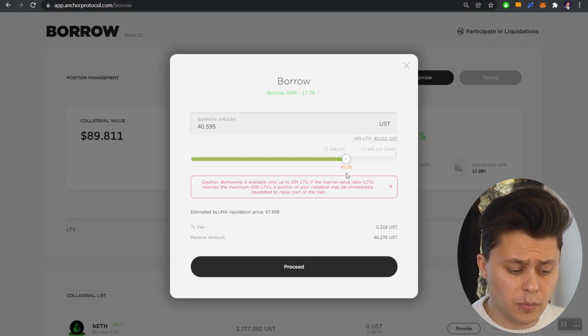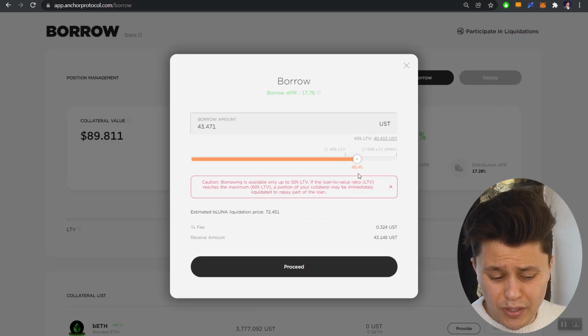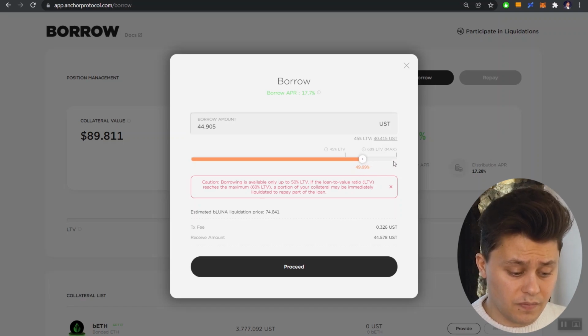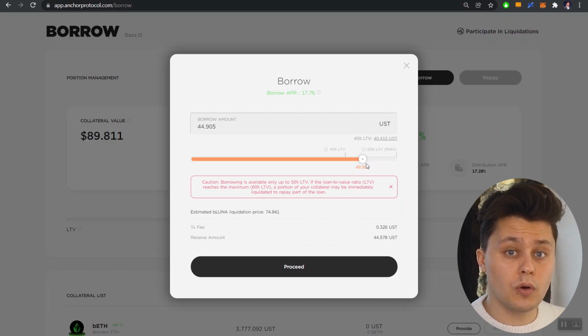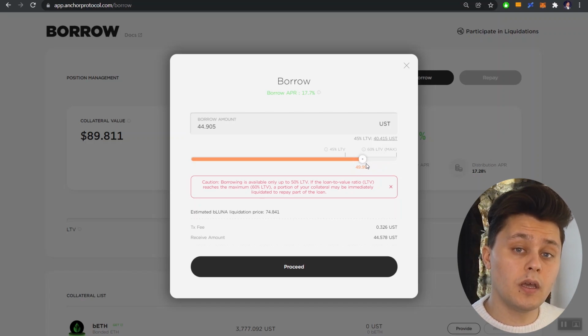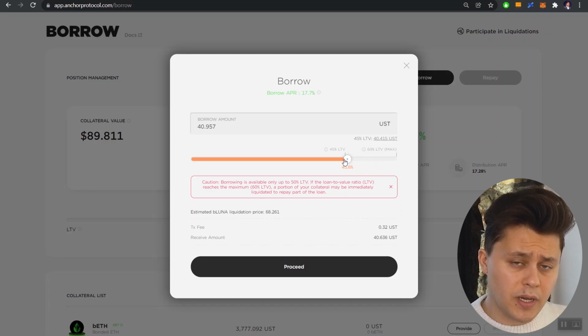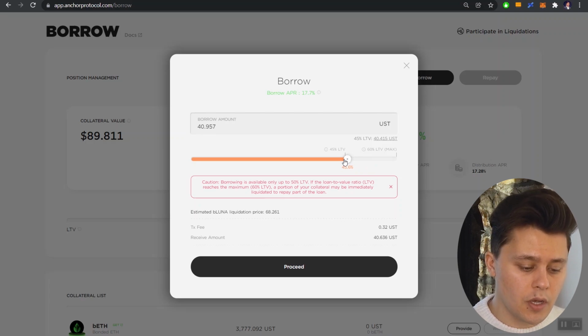On Anchor, you're recommended to borrow about 45%. Some people could do less. Very rarely do you want to do more. As you can see, the most you can actually do is 50%, and you would get liquidated if your loan is over 60% of the whole collateral value. The reason why I'm bringing this up is because I want us to dive a bit more into the numbers and actually see how much Anchor would collect from this.